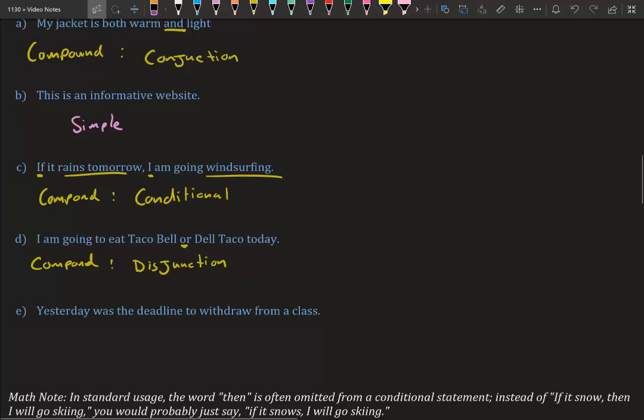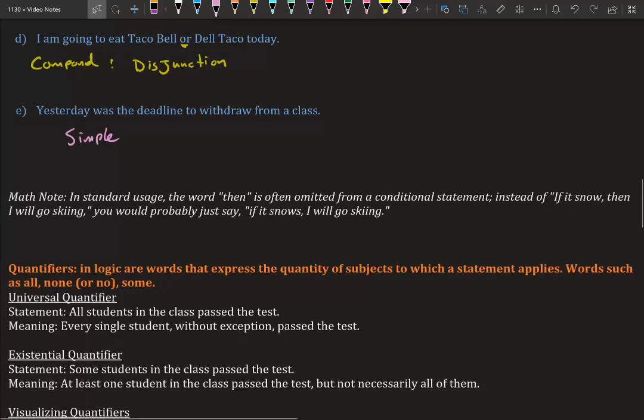Alright, part E. Yesterday was the deadline to withdraw from the class. I'm only talking about one thing, withdrawing from the class with the deadline. So there's no connectives either. This is just a simple statement. In standard usage, the word then is often omitted from a conditional statement. Instead of "if it snows, then I will go skiing," you'll probably just say "if it snows, I will go skiing."